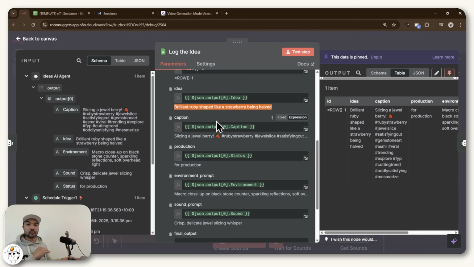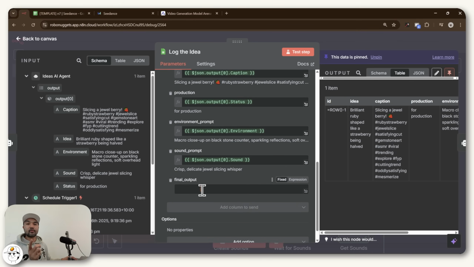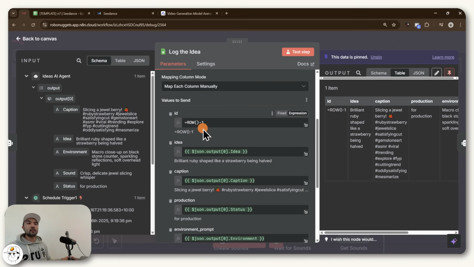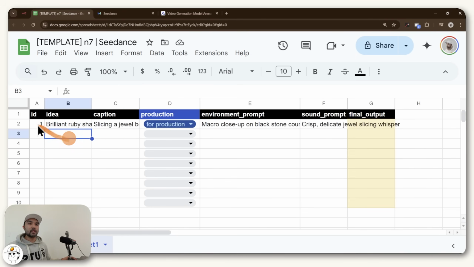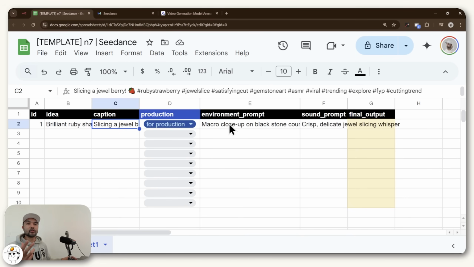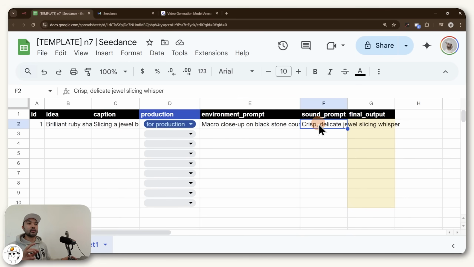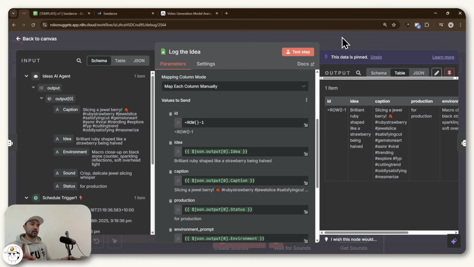And each of those columns are properly mapped as well, except for the final output where we will be storing the final video once this workflow has generated it. Now you may notice the ID is this Excel formula here. And that's by design so that if you go to the Google Sheet, you can see that the Excel formula is being stored here when this node runs. And that just translates to an ID here for our tracking. And then you can also see that the different values that our Ideas agent just created have been properly stored here as well. So there, that is the purpose of that Google Sheet node.